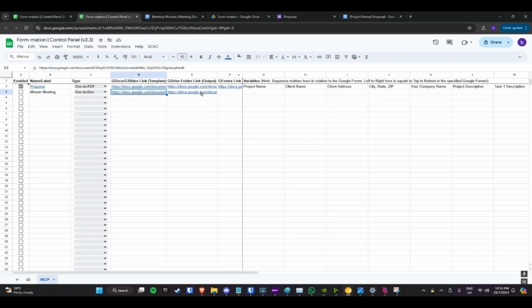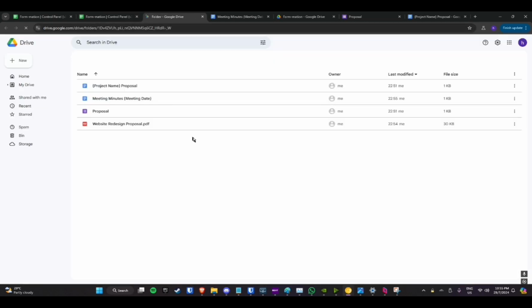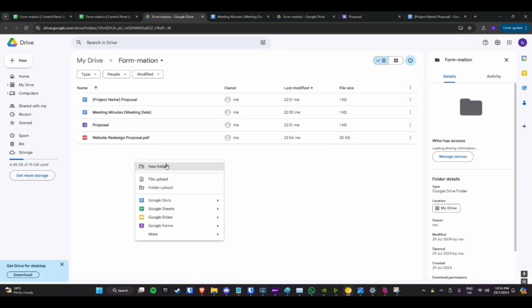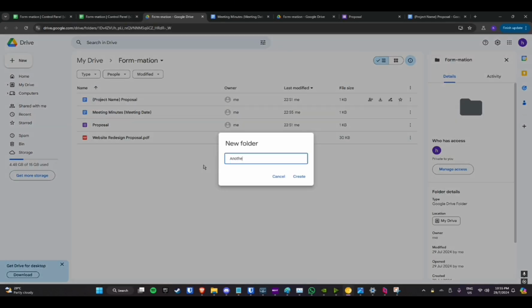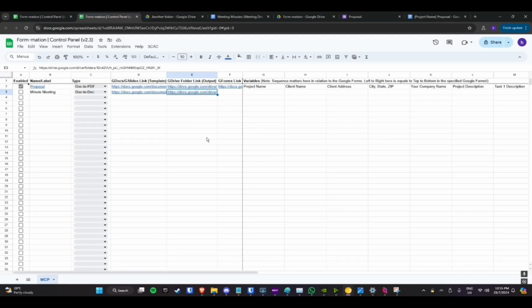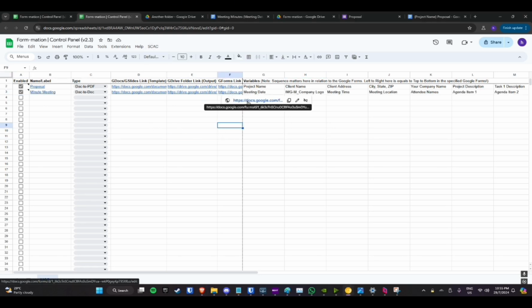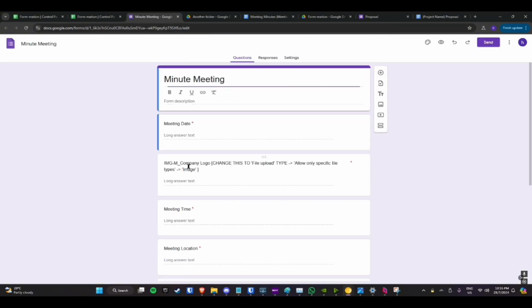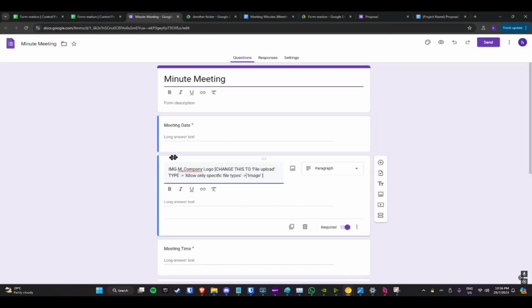Additional thing I would do is within this folder, or anywhere on your Google Drive, you can create a new folder and just copy the link and just paste it here as the desired output. Again, tick Enable and click SCAC and Reload. When the script is done running, take note for this template. It contains a variable of which is an image type.